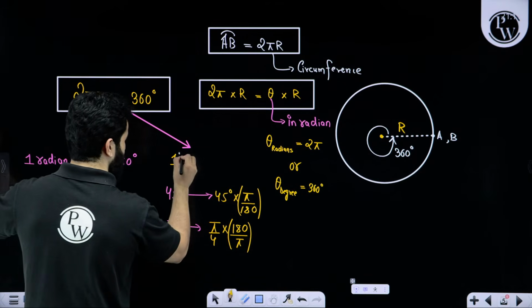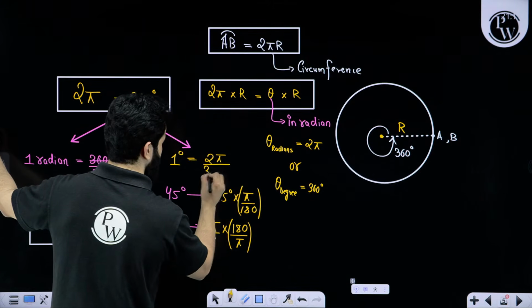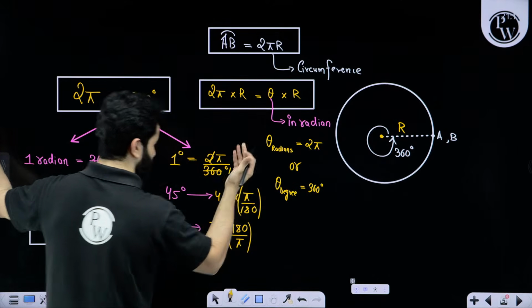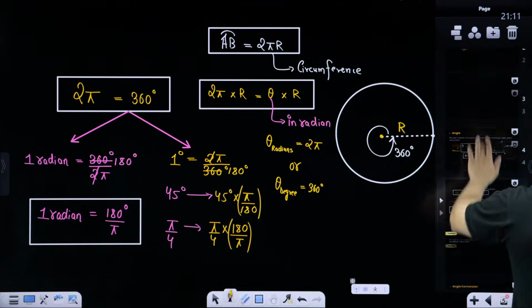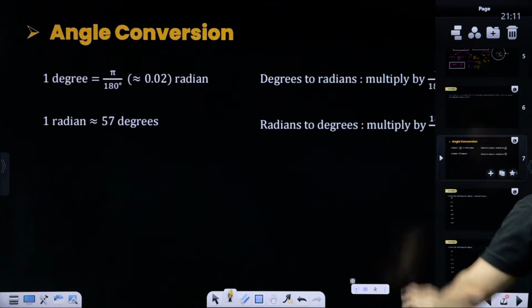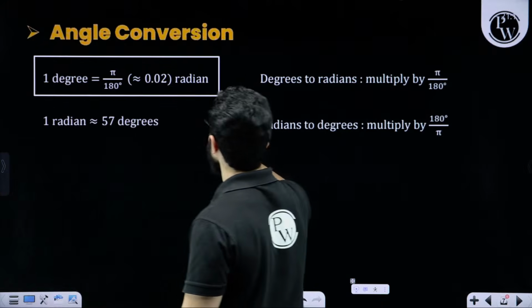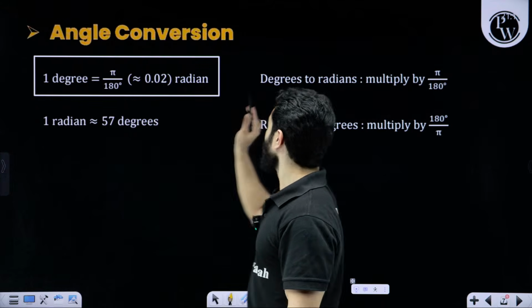Similarly, 1 degree will be equal to 2 pi by 360 degree, that is pi by 180 degree. Now we can talk about all sorts of conversions, and you have the angle conversion over here as well. 1 degree is equal to this. By the way, pi by 180 can also be written as 0.02 radian.